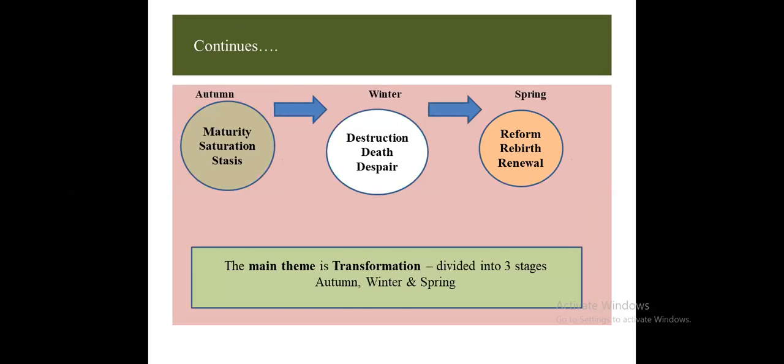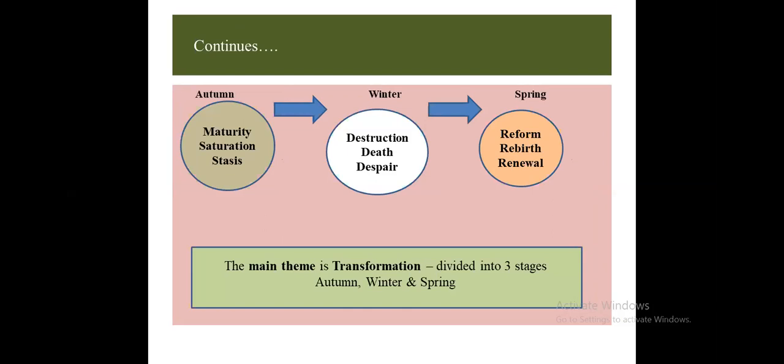Now see here. Actually, the main theme is transformation, and the poem contemplates the links between the world of nature and the realm of the intellect. So we can see here autumn, winter and spring. You can see in the boxes there. Autumn symbolizes maturity, saturation and stasis. Stasis means a long period of inactiveness. Okay.